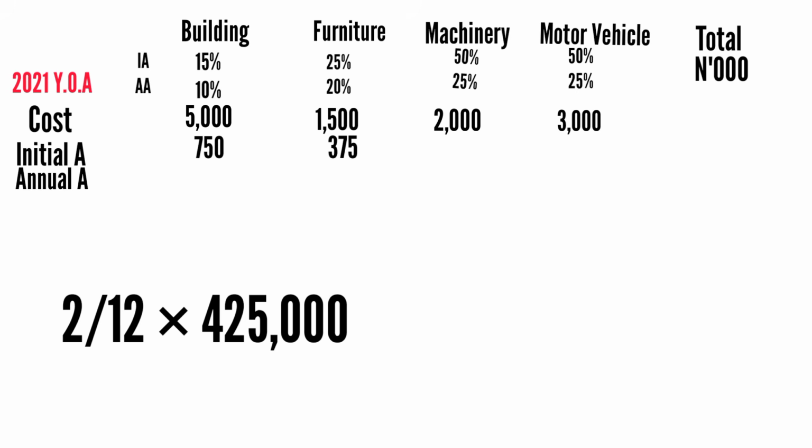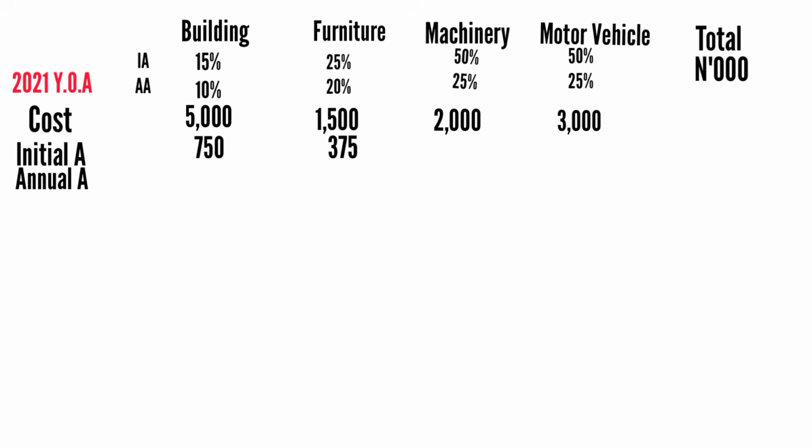2 over 12 times what is allocated to 1 year itself, and that will give you 70,833. So let's just approximate to 71. Okay, so that's what you're going to get for your annual allowance for building.